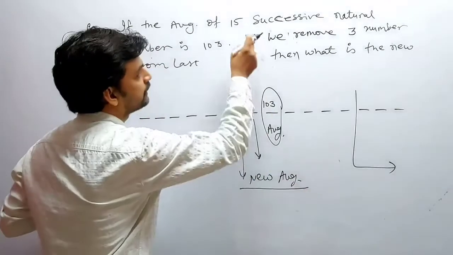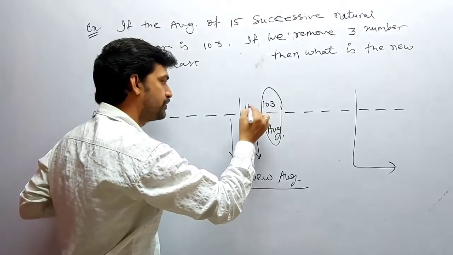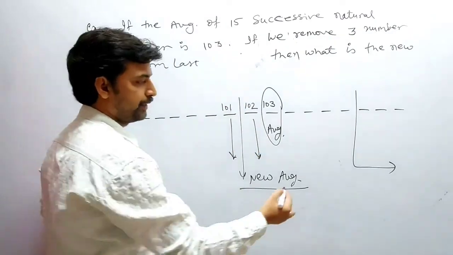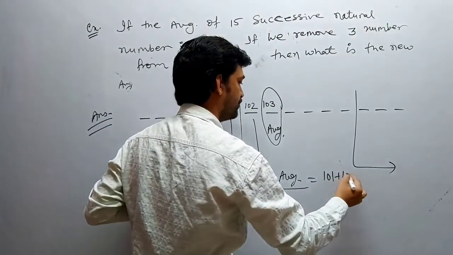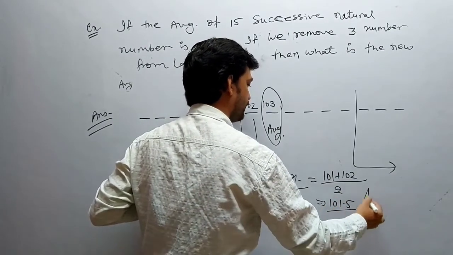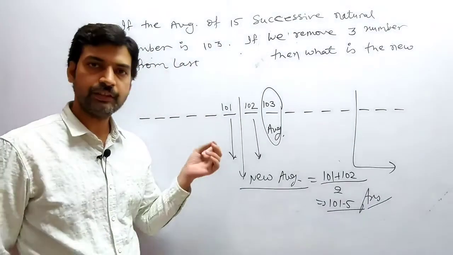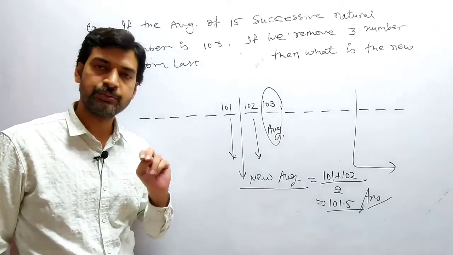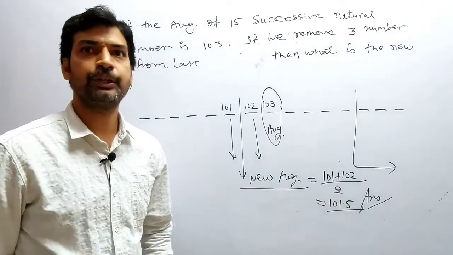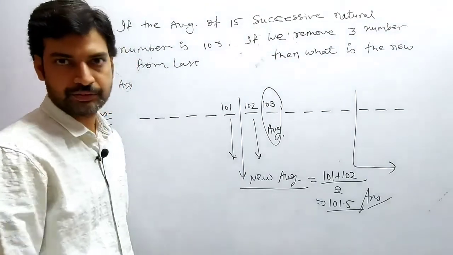Right? These are natural numbers. This is 103. Before 103 we get 102, and this is 101. The average is between these two. That means the new average is (101 plus 102) divided by 2 equals 101.5. Or you can solve this by another method: 3 numbers are removed. 3 by 2 means 1.5 is removed. 103 minus 1.5, what will I get? 101.5. So this is the way we solve the question on the basis of successive numbers. Clear?